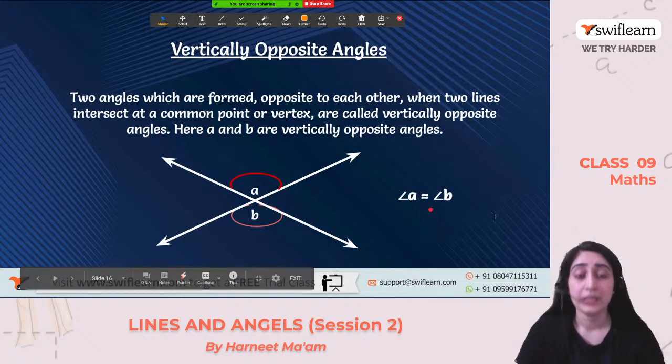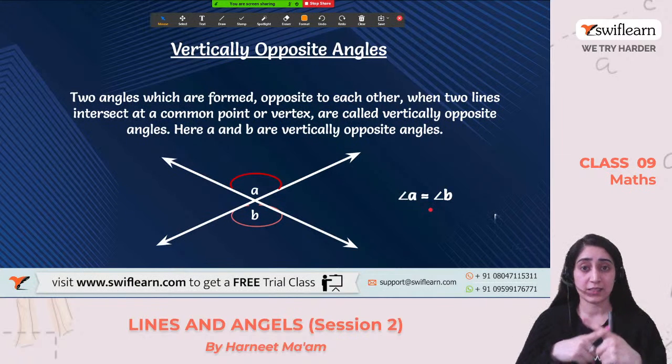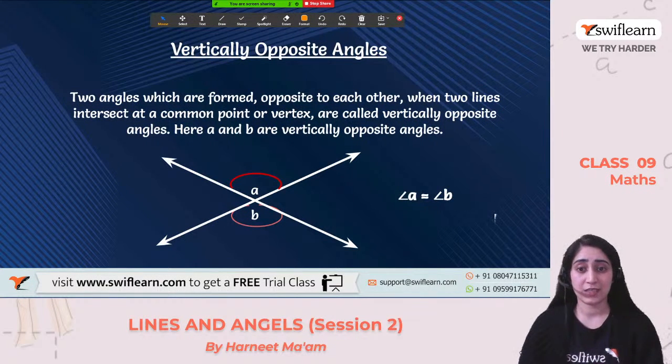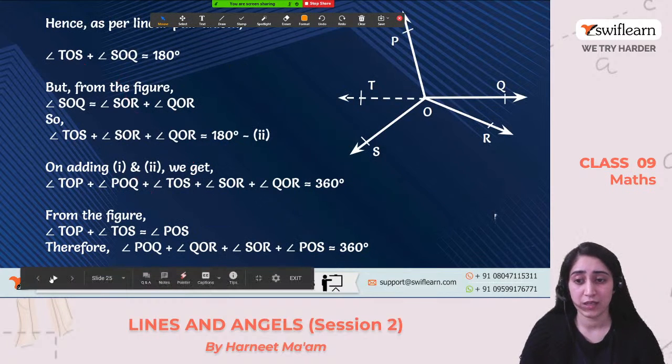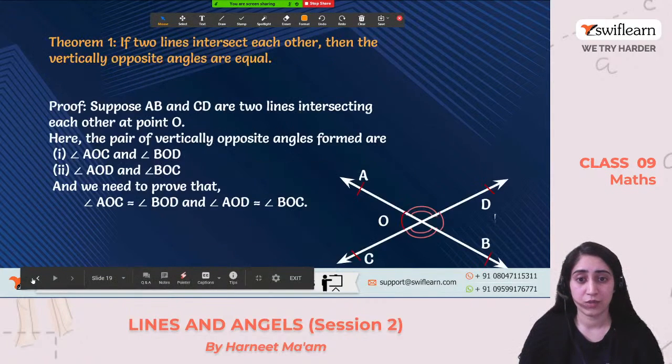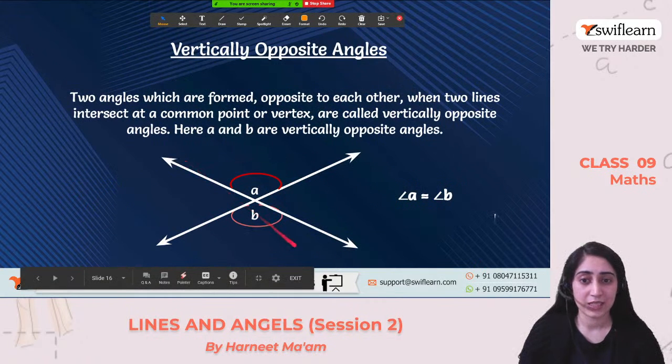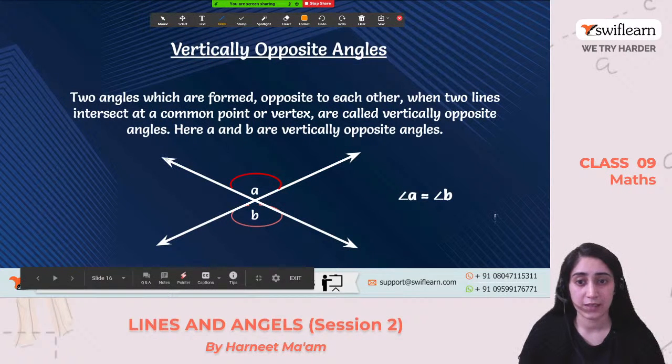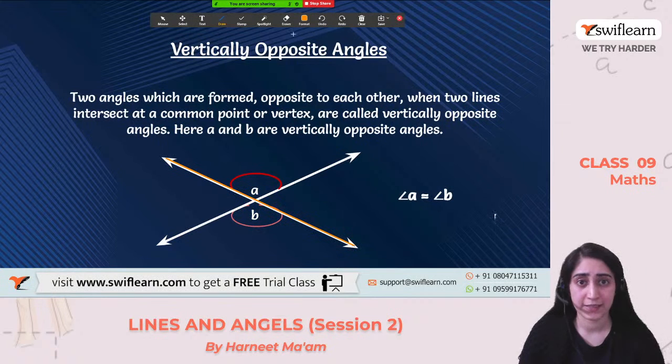I repeat myself, the angles are formed when two lines intersect each other. See, this line is intersecting the other one. Can you see this one? Yeah. So this line is intersecting this line, right? There's one intersecting line, and this one is the second intersecting line. So these two lines are intersecting each other at this point. What is this point called? O, right? At O, the intersecting vertex, how many angles are we making?